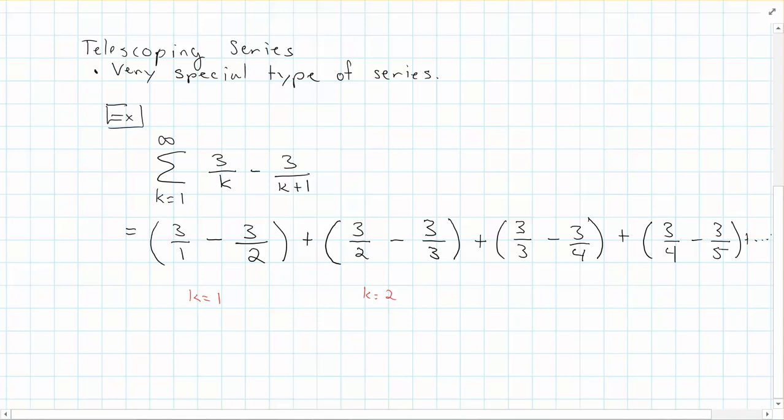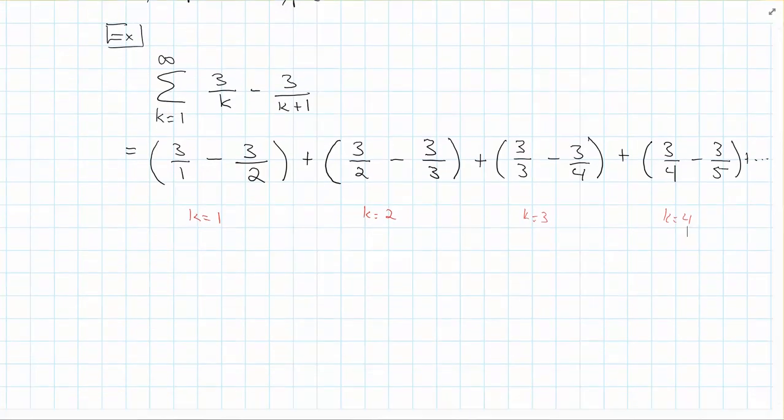The dot dot dot there, which I almost ran out of room for. And just to be consistent, this would be for k equals 3, and this of course is for k equals 4. So this is what the sum looks like if we were to try and write out all the terms. Of course we can't write out all the terms, it's infinite.